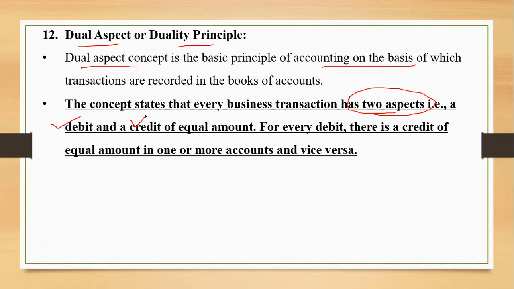We need to ensure that when we start recording the books of accounts, whatever amount is debited, the same amount has to be credited. So debit and credit have to be of equal amount. We are simply told that for every debit, there will be a credit of equal amount in one or more than one account.